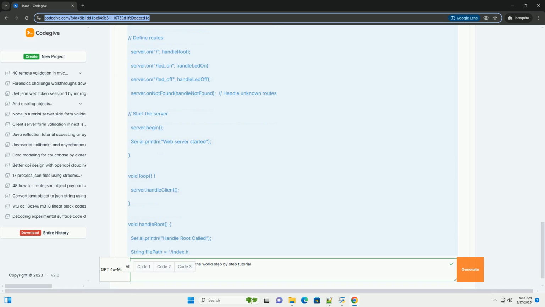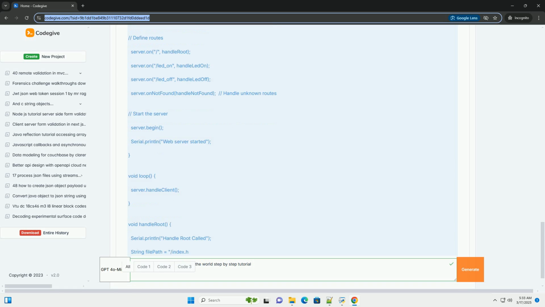Step 4, SPIFFS setup. SPIFFS is a file system that allows you to store files on the ESP32's flash memory. We'll use it to store our HTML, CSS, and JavaScript files for the web interface. 1. Install the ESP32 Sketch Data Upload tool. In the Arduino IDE, go to Sketch, Include Library, Manage Libraries. Search for ESP32 Sketch Data Upload and install it.